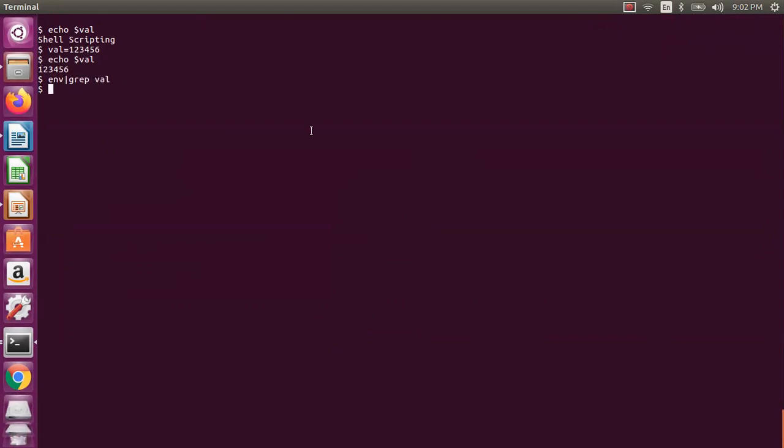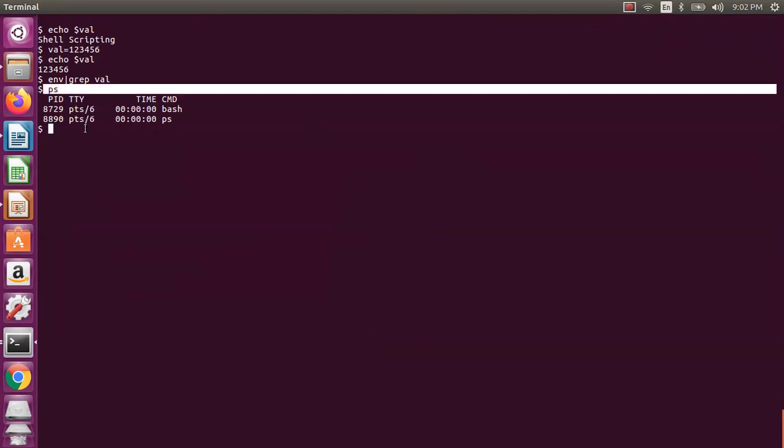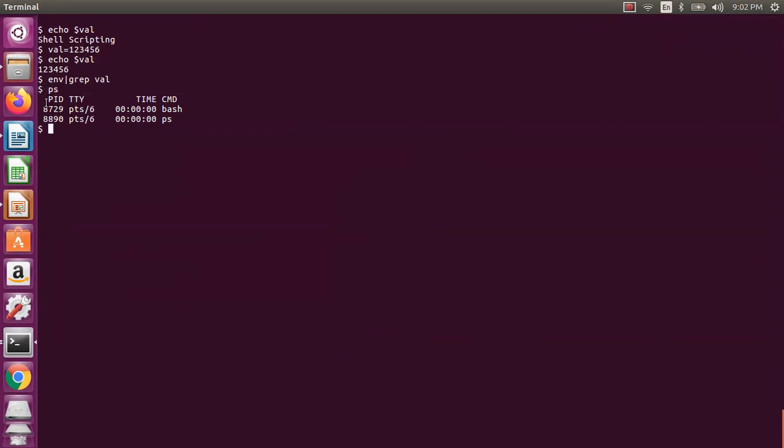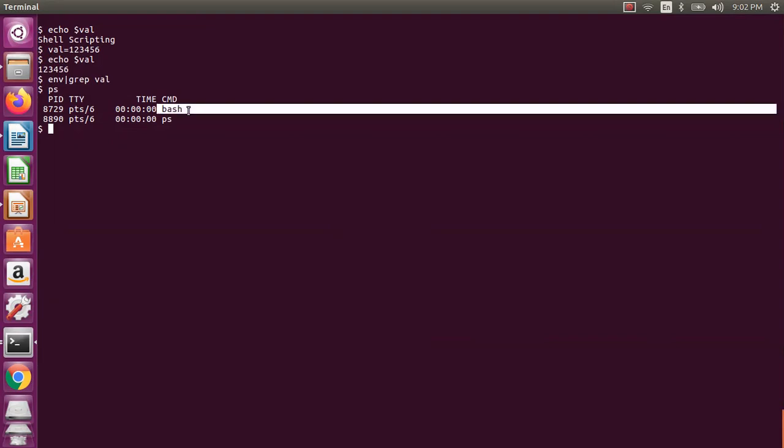Now let us assume I create a subshell. How do I know which shell I am running? You just need to say ps, process status, which we have already seen in the Linux basics. For details about process status, you can refer to Linux basics. Now I have something called 8729. This is the process ID of this particular bash. So this is the shell we are running under.